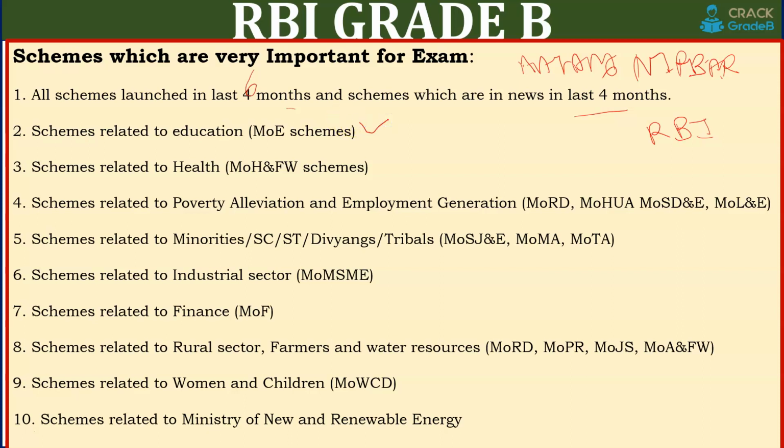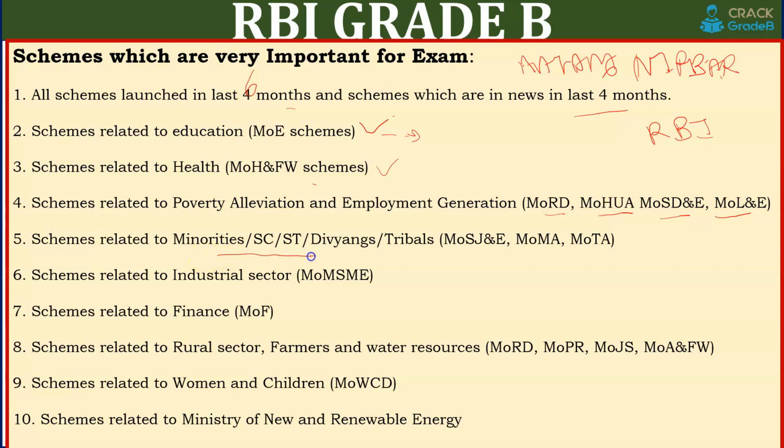Ministry of Education schemes: flagship schemes, we will not recommend completing all the schemes, just the flagship schemes and the relevant old scheme to that flagship scheme. Ministry of Health and Family Welfare schemes, poverty alleviation, employment generation related. Ministry of Rural Development, Housing, Urban Alleviation. Ministry of Skill Development and Entrepreneurship, Ministry of Labour and Employment.